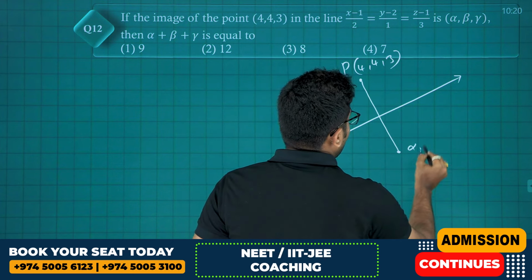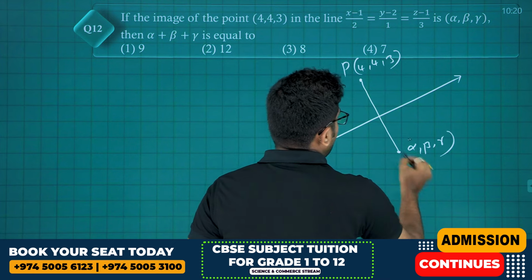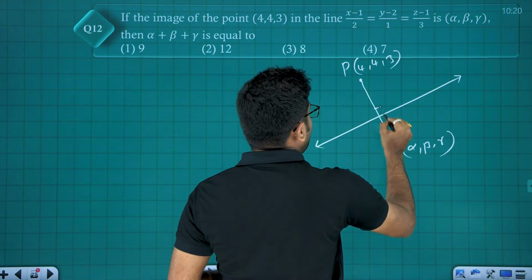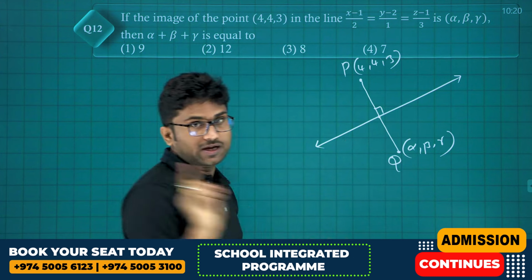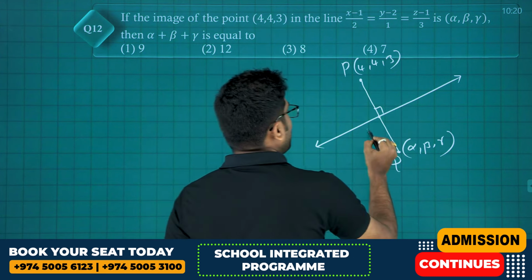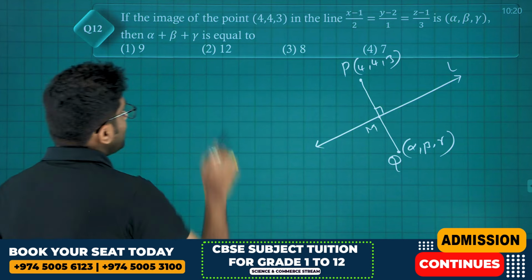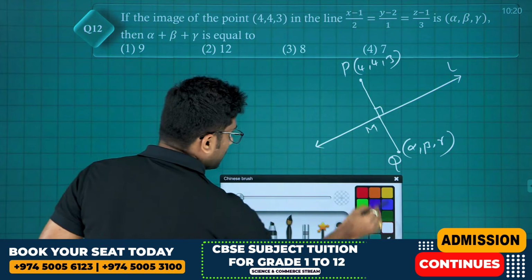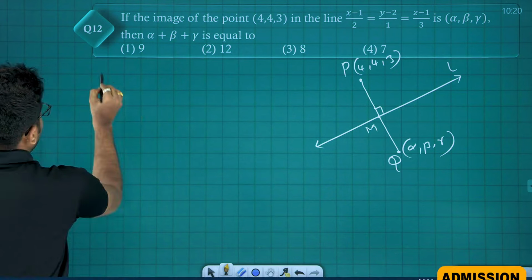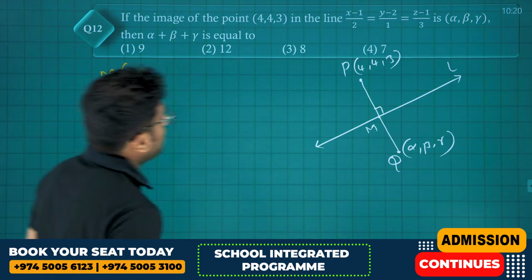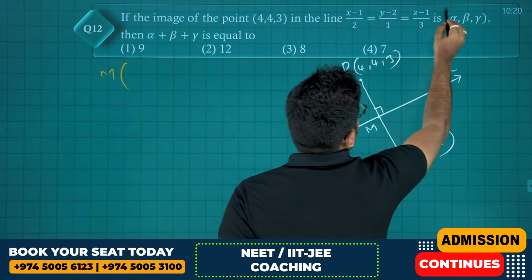This point is (alpha, beta, gamma). So if Q is the image of P, that means PQ will be perpendicular to the line. Let the point of intersection of PQ and L be M. For some lambda we'll get the coordinates of M. For some lambda, equate this to lambda.